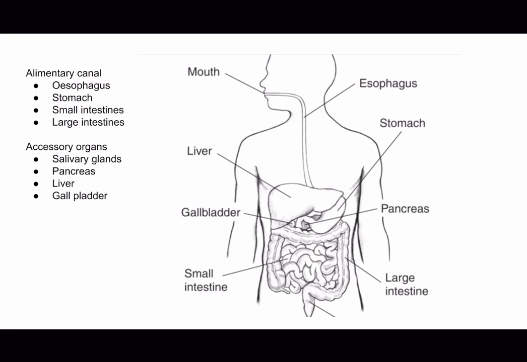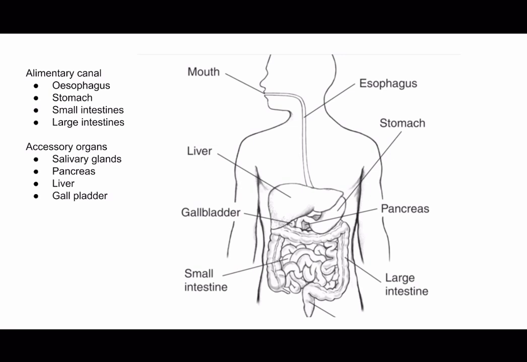So first we have the liver. The liver is the largest internal organ and has multiple functions in digestion. It produces bile, a substance stored in the gallbladder, which is essential for the breakdown and absorption of fats. Bile helps emulsify fats, breaking them down into smaller droplets, which increase the efficiency of fat digestion by enzymes. The liver also detoxifies harmful substances, stores nutrients, and produces certain proteins necessary for blood clotting.